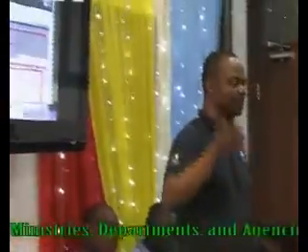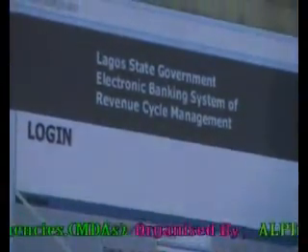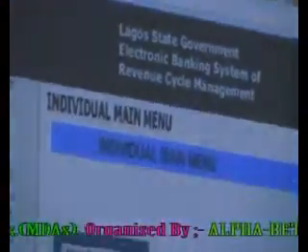You can log in as individual, or as a company, or as an agency. So, logging in as individual, the default you will see on select service name, you have a field there called select service name. Here, what you see there is individual. So, if you just click login, it's going to log you in as individual. It will give you this particular menu. Here, it has logged you in as individual.